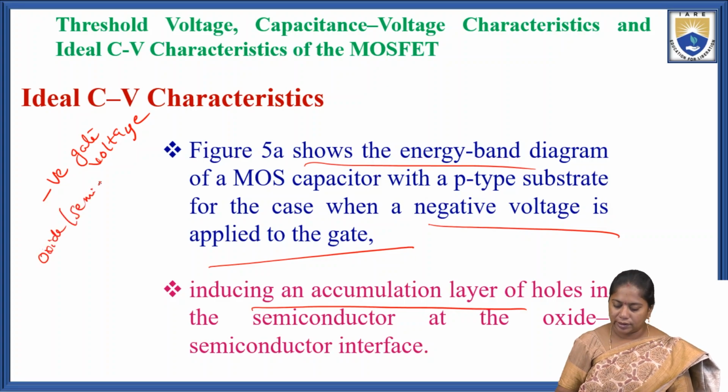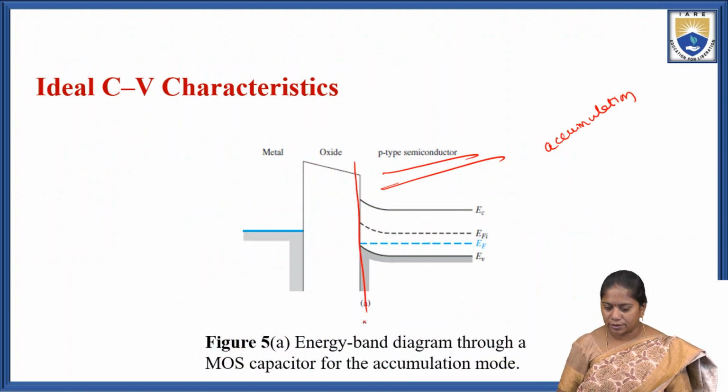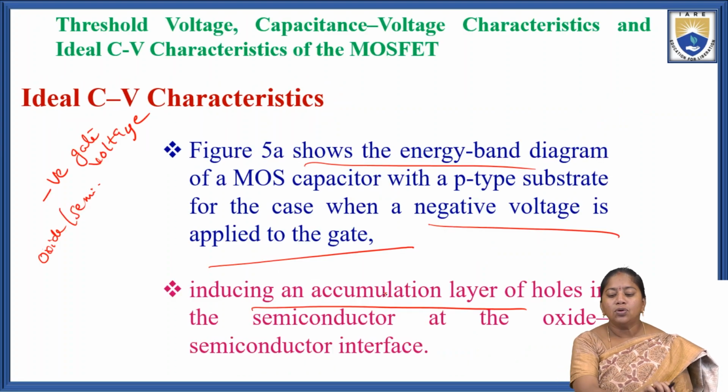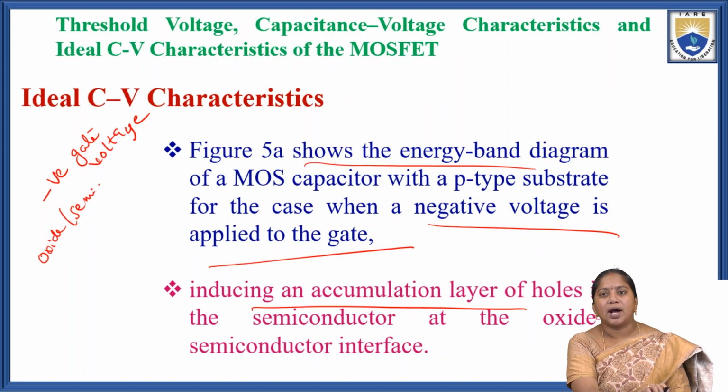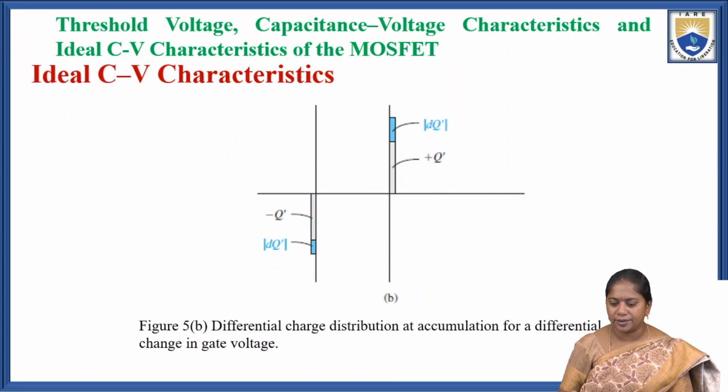So holes are accumulated at the oxide semiconductor interface.